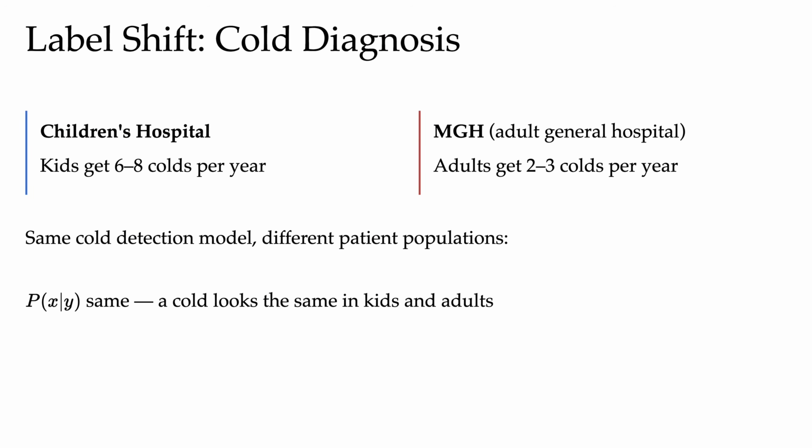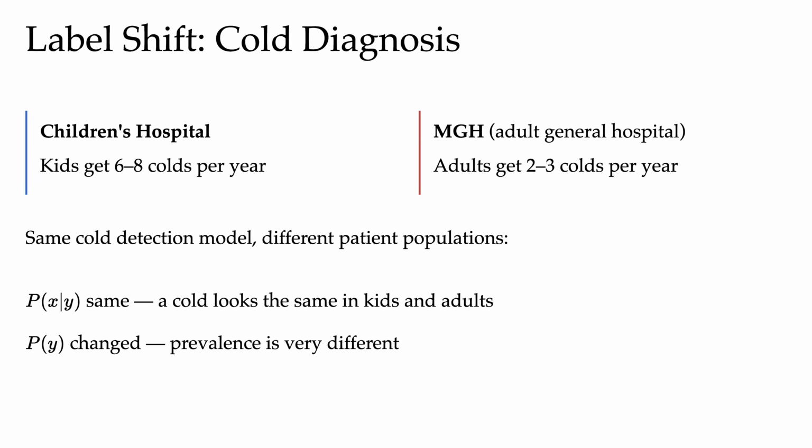A cold still looks like a running nose, a cough, sneezing, regardless of whether the patient is 6 or 46. What did change, what did move, is the prevalence, P of Y equals cold, the probability of the label actually being cold. That probability just dropped from common to slightly more rare.